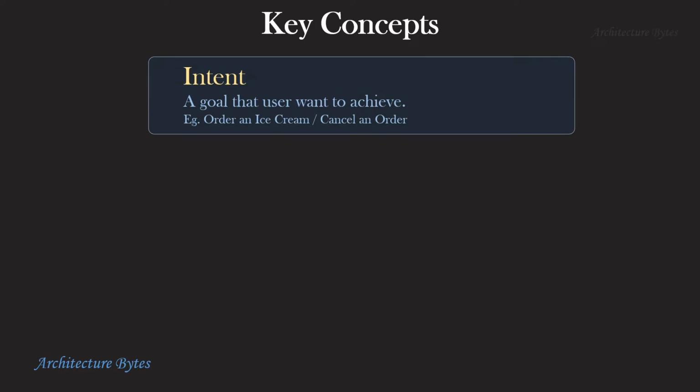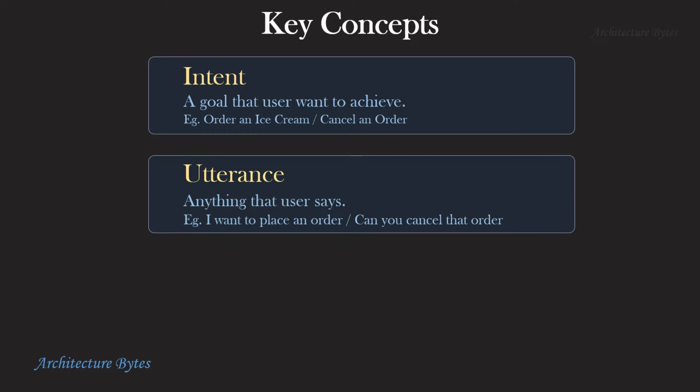Let's look at some concepts related to chatbots. What is an intent? An intent is a goal that a user wants to achieve. For example, a user may want to order an ice cream. That's an intent. Or he may want to cancel an order. That's another intent. What's an utterance?